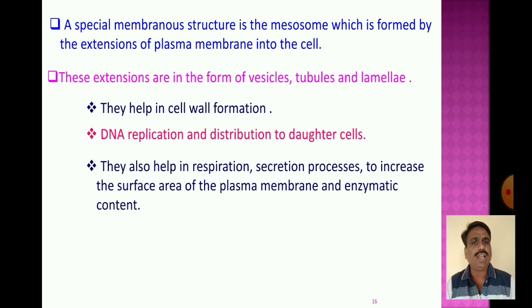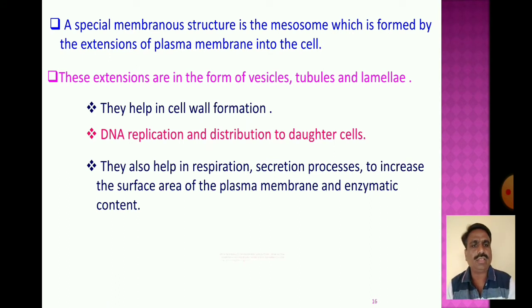They also help in respiration and secretion processes, and to increase the surface area of the plasma membrane and the enzymatic content.